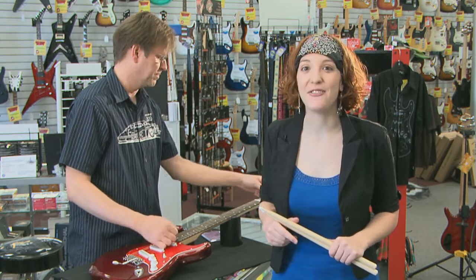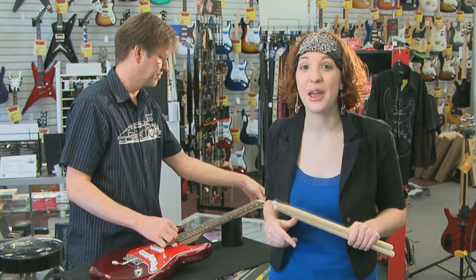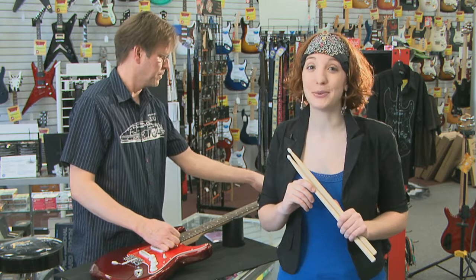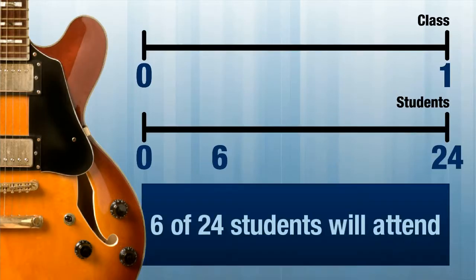Anyway, while Brian was finishing my guitar, he said he thought that Rocco might change his fractioning ways if he got a taste of his own medicine. Rocco asked how many students from the drum class would be attending the recital. Brian knew there were 24 students in the class. Only 6 could make the recital. What fraction of students can make the recital?